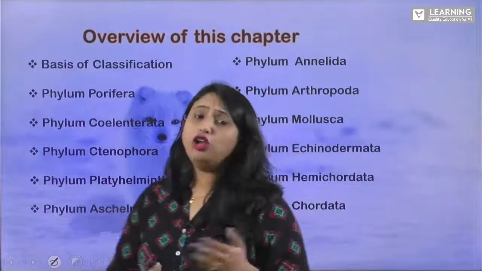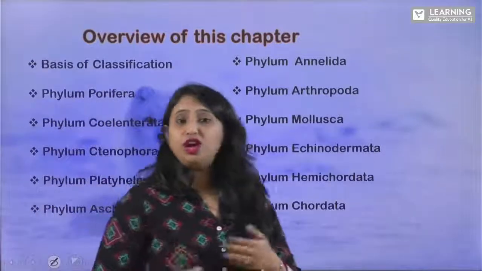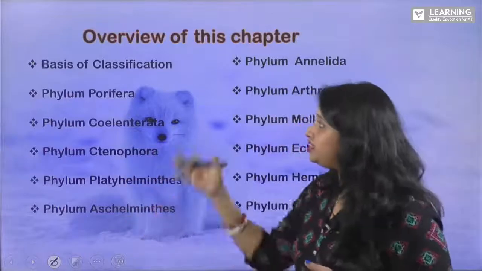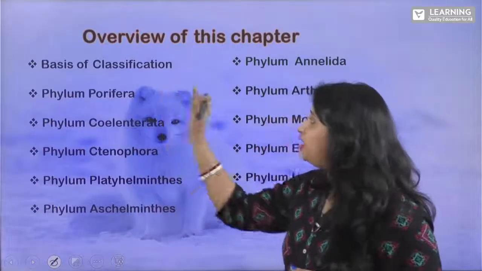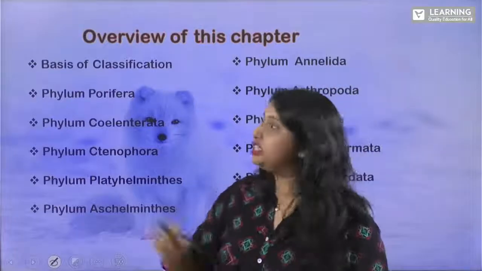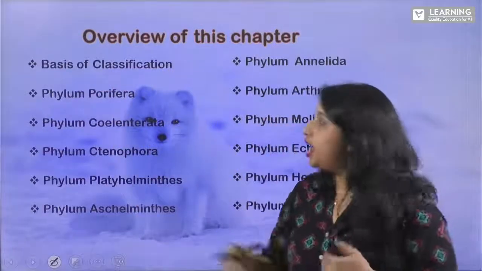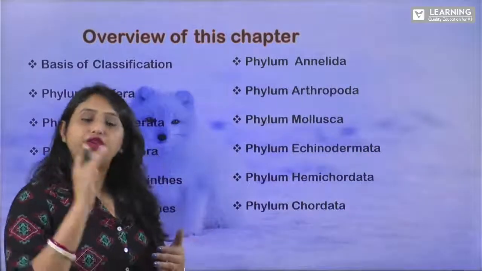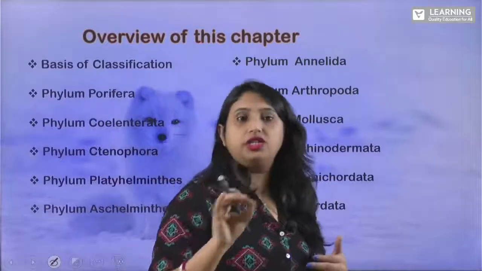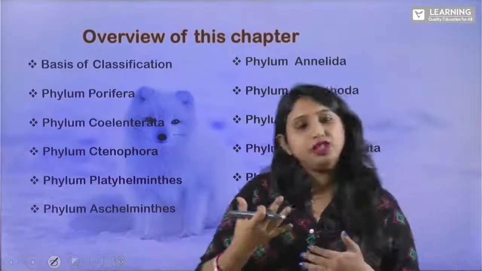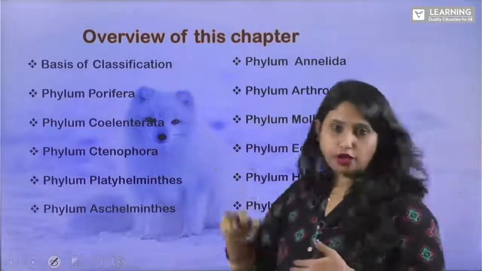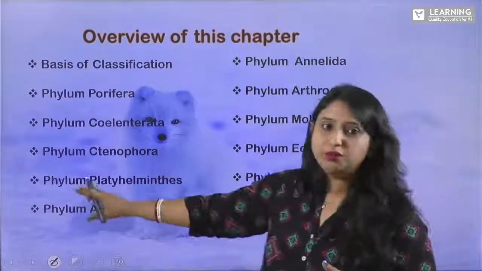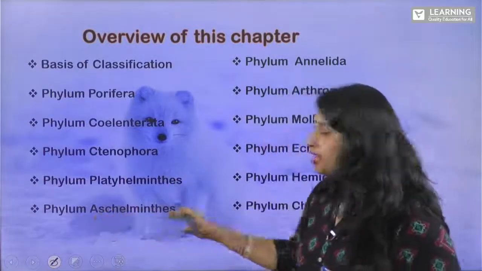But before that, I always give you an overview of the chapter, what you are going to learn in this chapter, right? So let's see what we are going to learn. We will be looking into the basis of classification. This we will cover in today's class, right? And then phylum Porifera. You know that animals are classified into different phyla depending on their body structure, their habitats, and depending on the levels of organization. So phylum Porifera, then phylum Coelenterata, then phylum Ctenophora, then phylum Platyhelminthes, then phylum Aschelminthes, right?